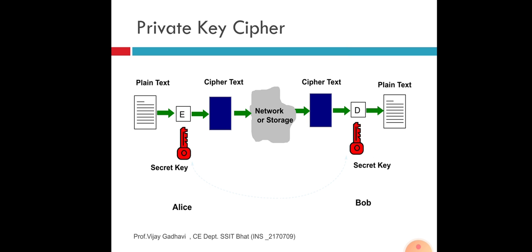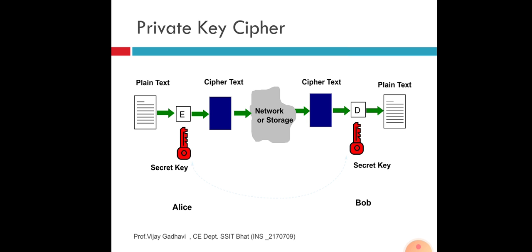Then once again from storage we get the ciphertext, then apply the decryption algorithm. Here we use a private key. Once again, we mention secret key, either private or public. Now in this figure we use a private key. The ciphertext is decrypted using the secret key, and then once again we get the message in the form of plain text.